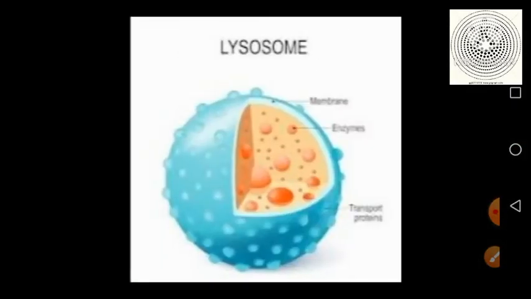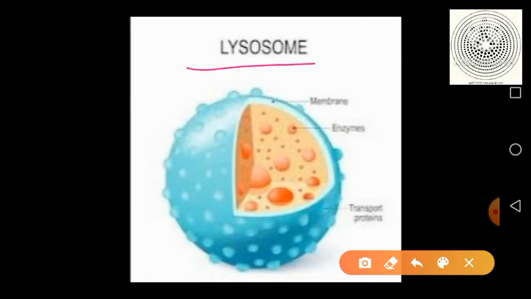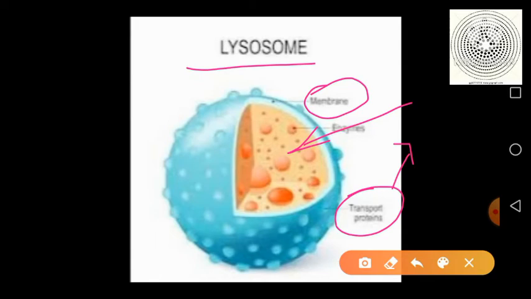Again, in front of you is the diagram of the lysosome, which has a membrane, then enzymes filled inside, and some transport proteins embedded in the lipid bilayer. We'll discuss the function of the transport proteins later in the video.